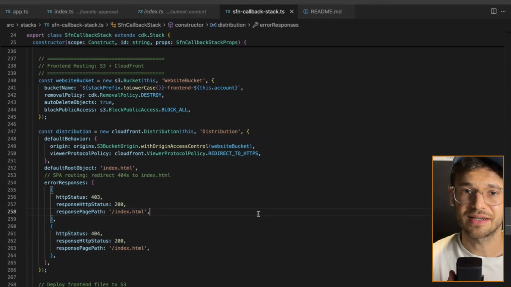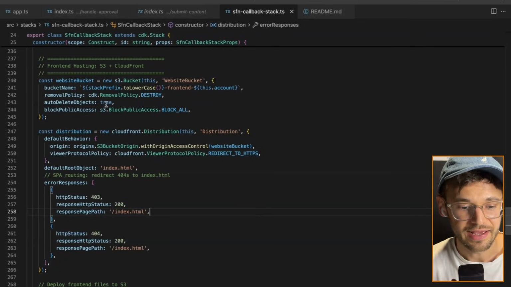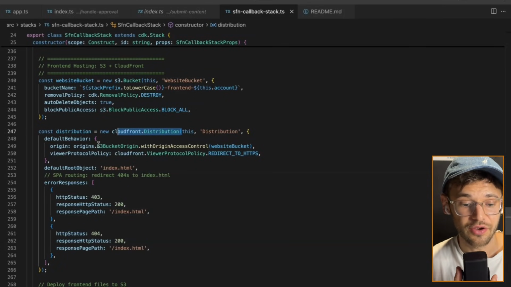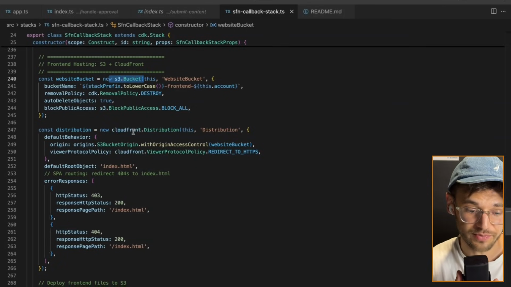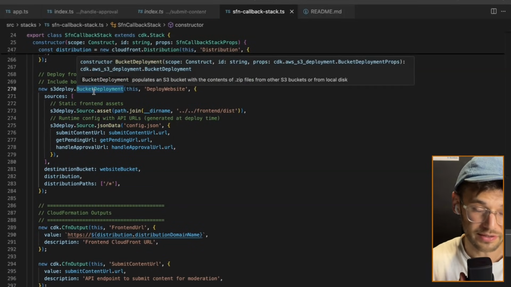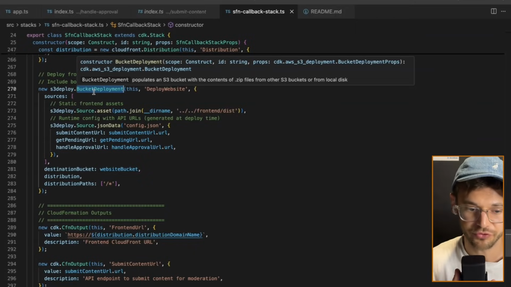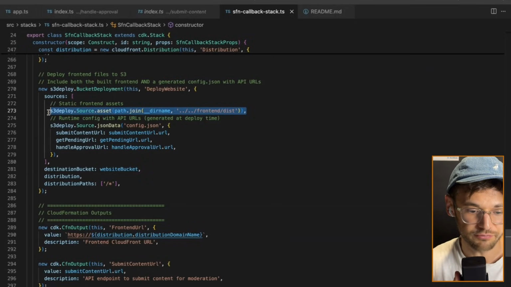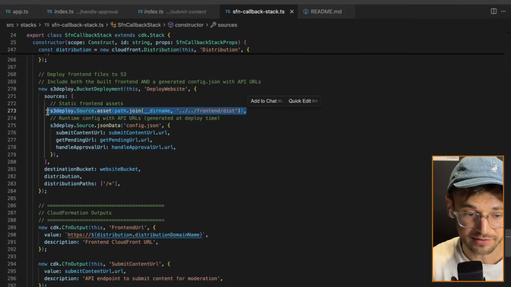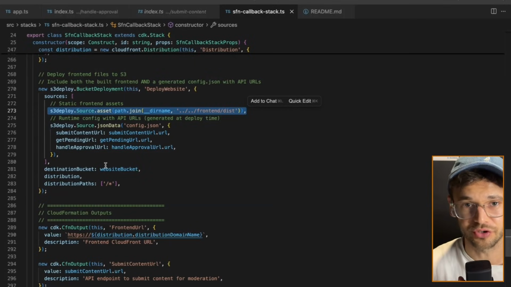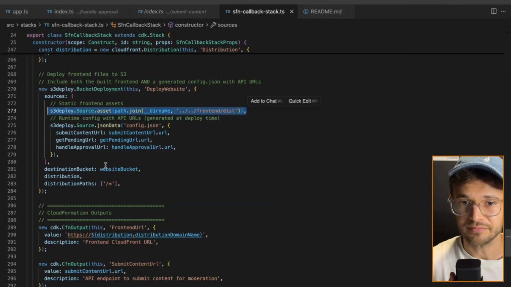The whole deployment is handled via CloudFront and S3. We have a very simple deployment. We have a very simple single page application, React frontend. That means we have an S3 bucket where we store all of these files. We have a CloudFront distribution where the origin is the actual S3 bucket. And then we have a deploy command here because I want to deploy everything via CDK, so I don't want to have a separate build script, for example. And then we say, okay, where our assets are, where they should be uploaded to S3, so that CloudFront can reach them. That's the overall code. So check it out.